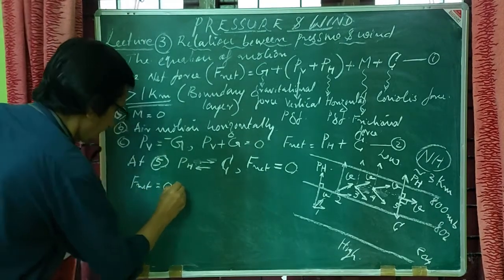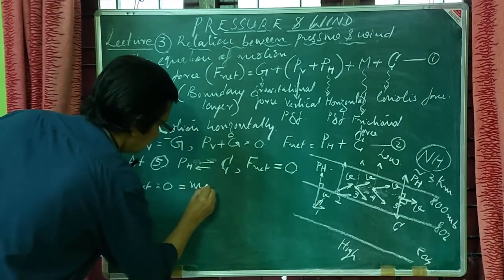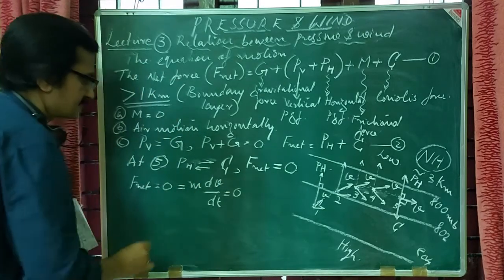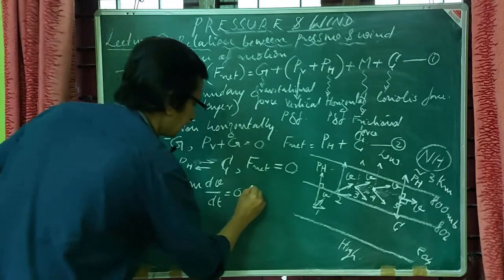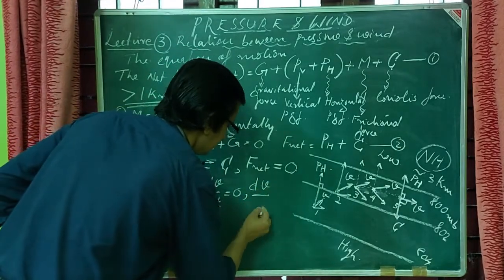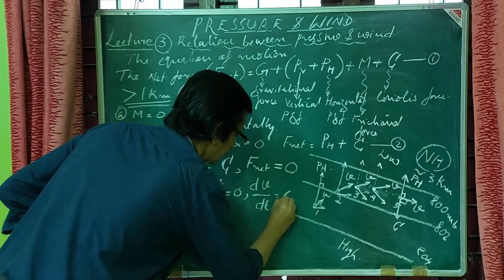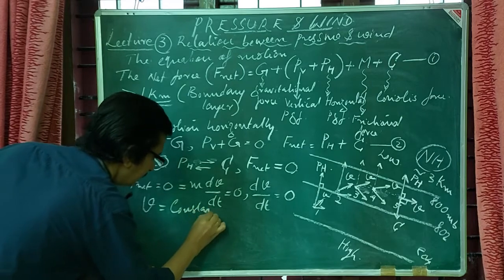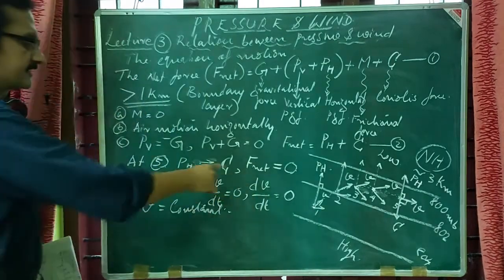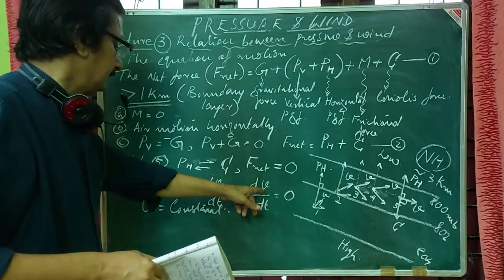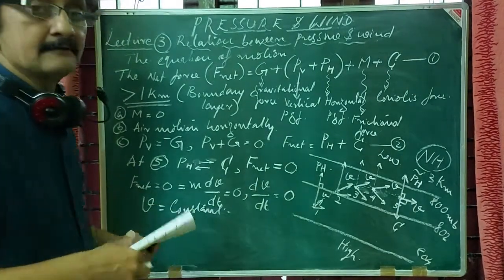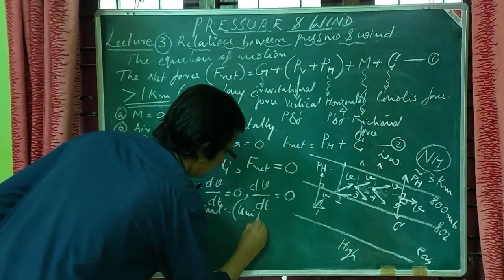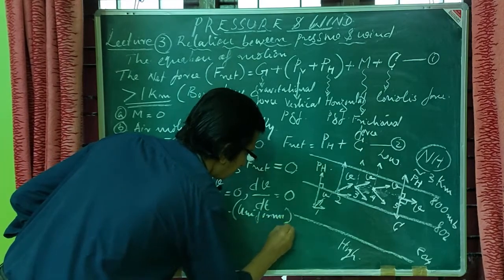So F net equal to 0 means, in general physics, m into dv by dt, that is mass into acceleration, will become 0, and thereby dv by dt equal to 0. We will have a constant value, because the differential is becoming 0, so that the parameter v, the velocity, will have a constant value, and the parcel will achieve a uniform velocity.